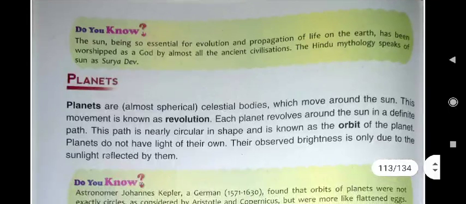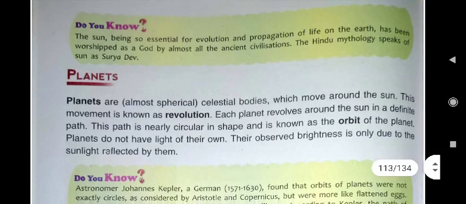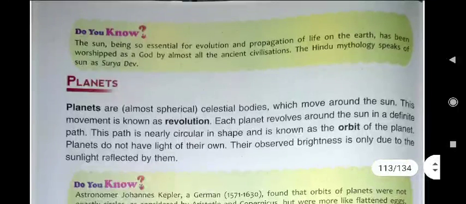Here you see it is written, the sun being so essential for evolution and propagation of life on the earth has been worshipped as a god. As I told you recently, in Chhat Puja, you must have seen people worship which god? Sun god. Why?